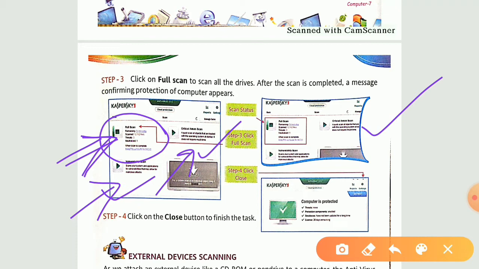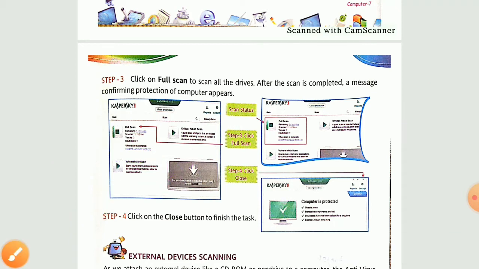In case your computer is virus free, it is going to give you a message that your computer is protected. And in case it detects any kind of virus, it is going to give you an error that your computer is not protected. Over here there is a red color with a cross sign. So this is how you are going to scan your computer.